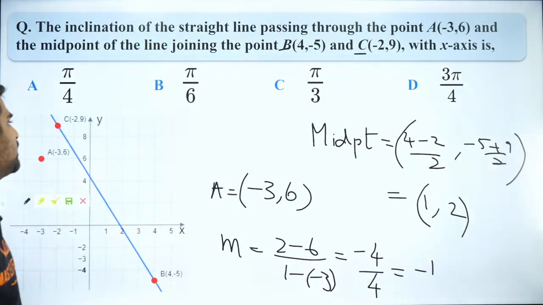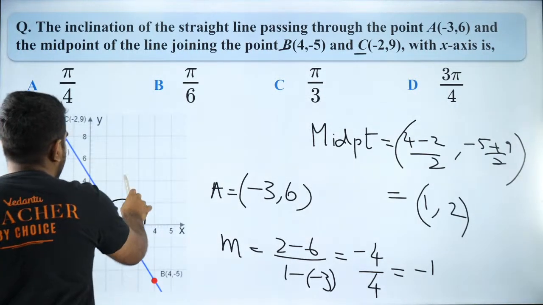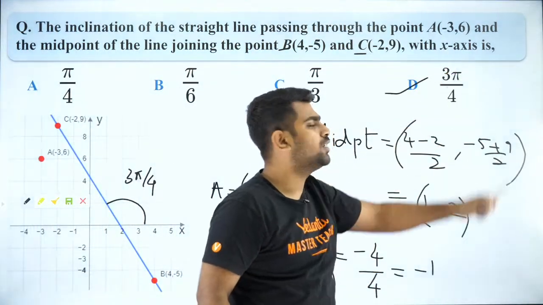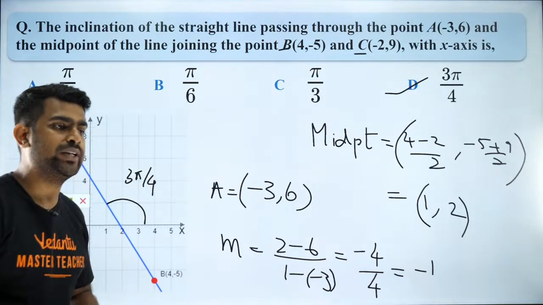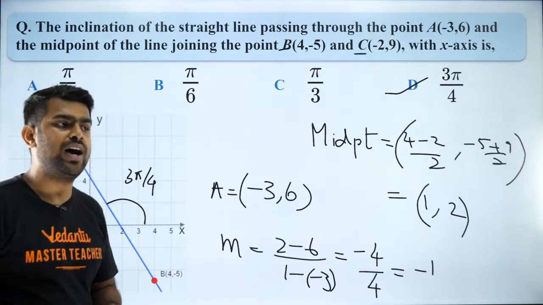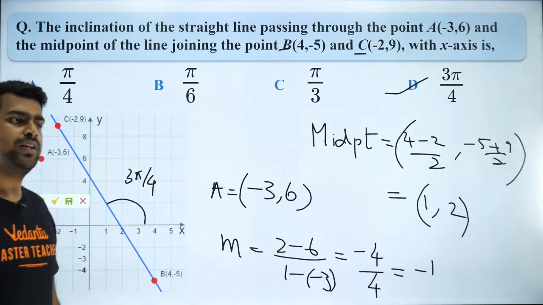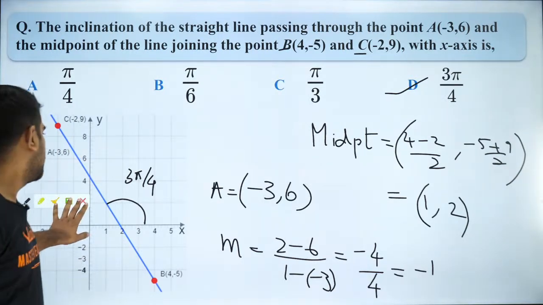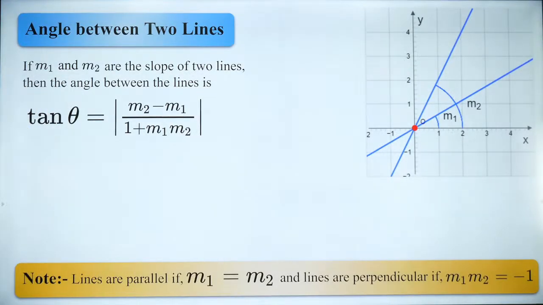Is that correct, guys? So minus 1 means it is going to be 3 pi by 4, because tan of 3 pi by 4 is minus 1. So it is option D, which is the right answer. I hope you guys are all able to follow. That is the way you do it. Any questions, any doubts that you have? If you have no questions, then let's move forward. Yup. Everybody clear with it? Exactly, Amit, you're right. So let us proceed to the next one, which is angle between two lines.